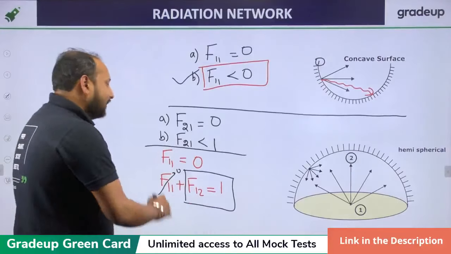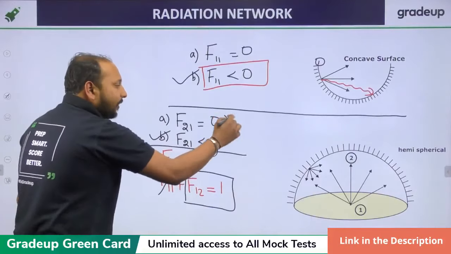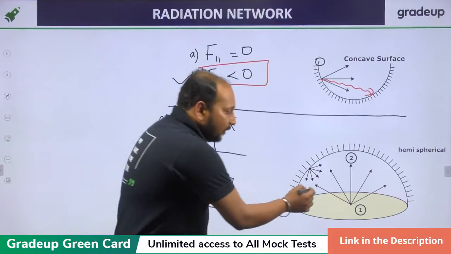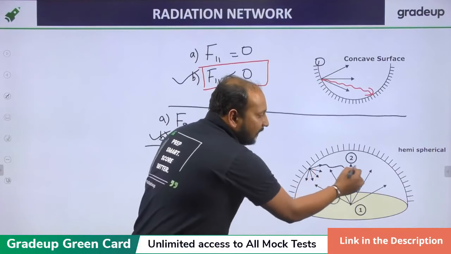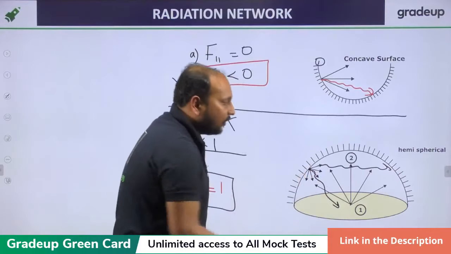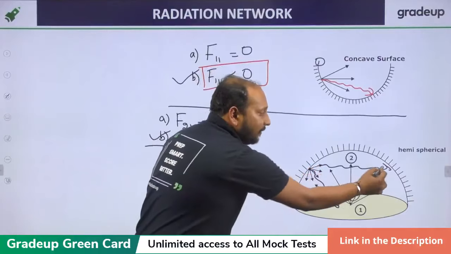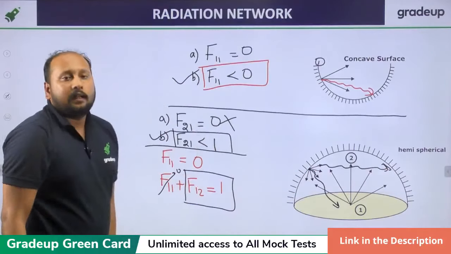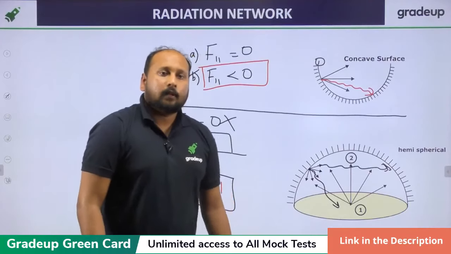Very good. It will be less than 1. It won't be equal to 1, because some of the radiation will be reaching surface 1, but some of the emissions will be reaching its own surface. So obviously F21 is less than 1. Clear? Understood?